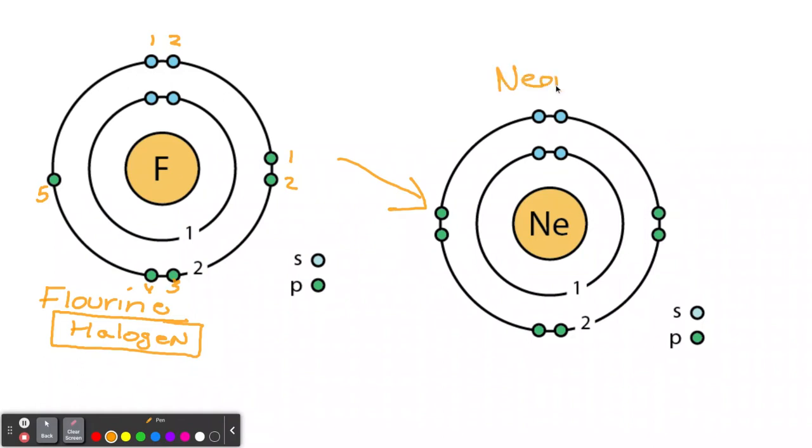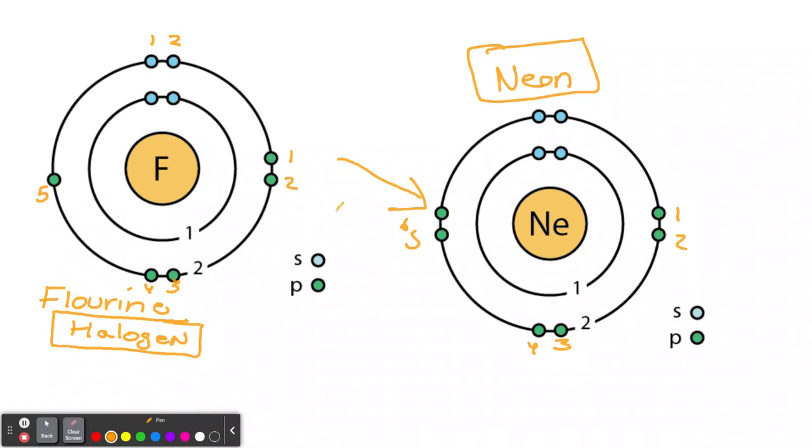Neon is a noble gas like helium. It's complete. Why is it complete? It has its 2 S's in the first shell. In the second shell, it has its 2, and it has its 6 P's. 1, 2, 3, 4, 5, 6. It is complete. Noble gases don't react. They will not form compounds. That's why they're noble. That's why they called them that way back in the 1800s. They're noble gases. They will not react.